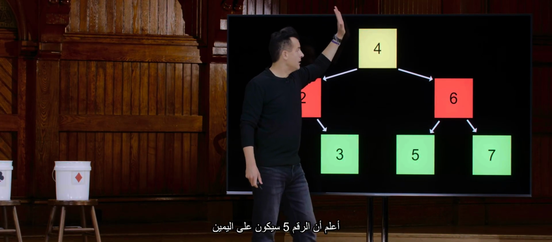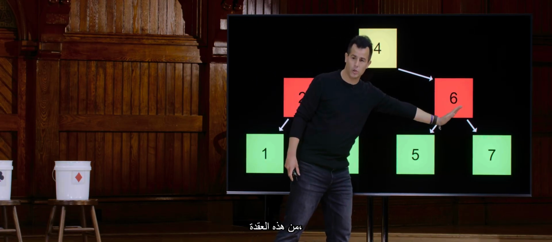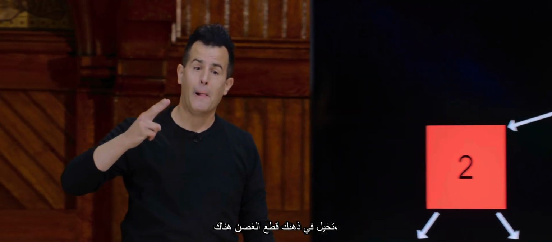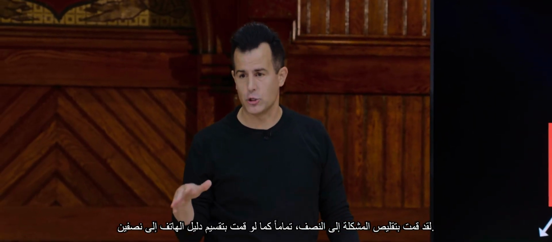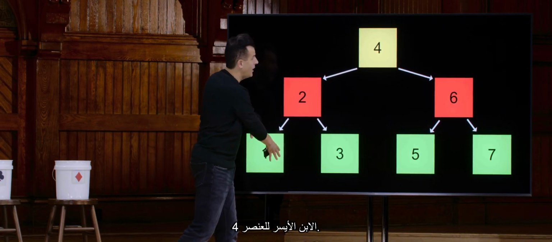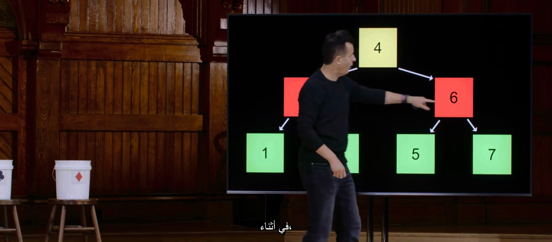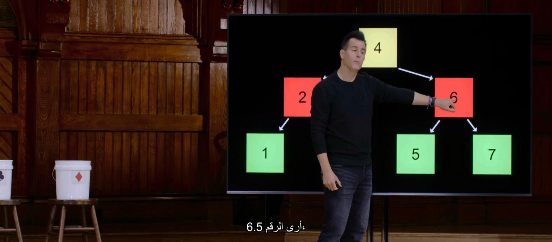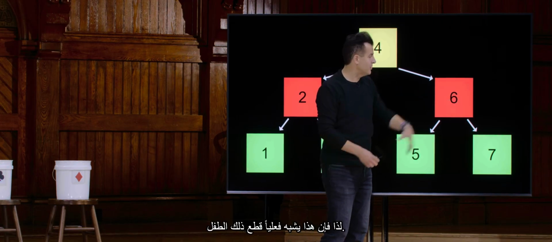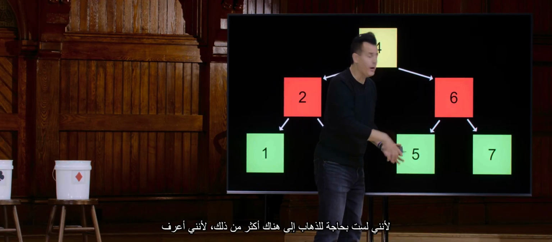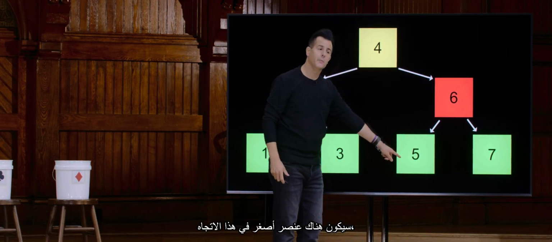I know that 5 is going to be to the right of this node, which means effectively, if you think in your mind's eye about snipping the branch there, I have just halved the problem, essentially, like dividing the phone book in half. Why? Because I don't even waste time looking at this subtree, the left child of the 4 element. Meanwhile, if I go from the root to its right child here, I see the number 6. 5, of course, is less than 6. So this is effectively like snipping off that child, because I don't need to go further there, because I know a smaller element is going to be in this direction.